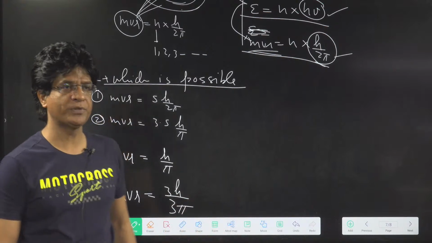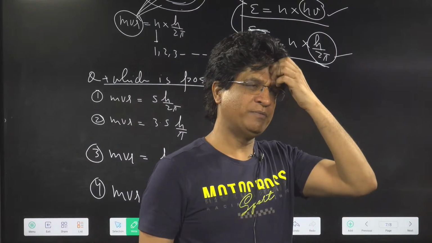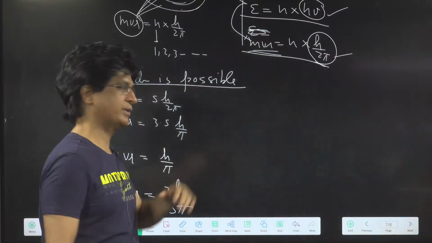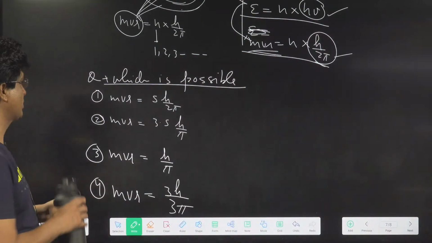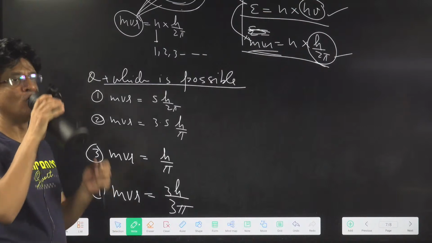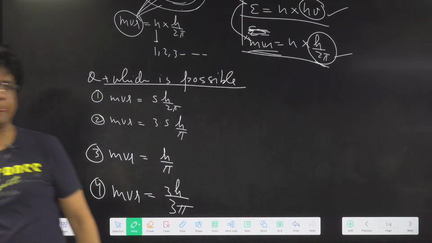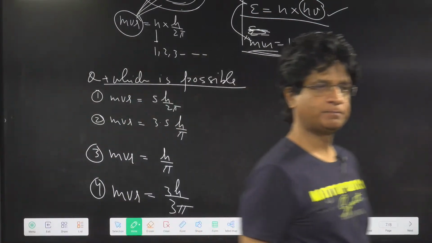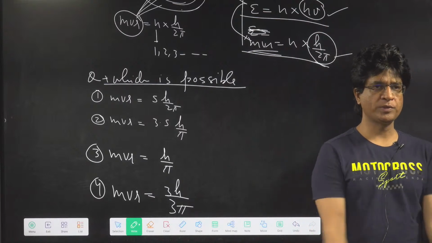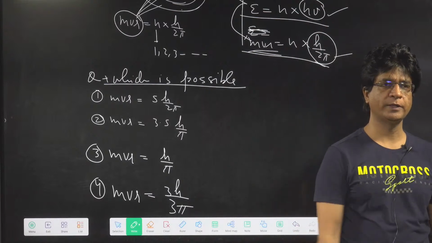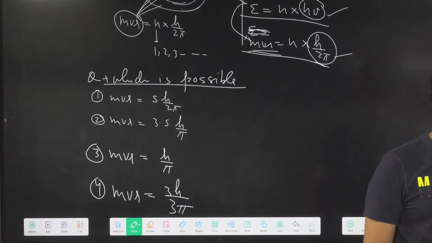Tell me, children, which option? No, mole concept we will do after this, okay? After this. Come on, which options are possible? Come on, everyone. Vasant, good morning. Come on. Which options are possible? Okay, great. Be quick.